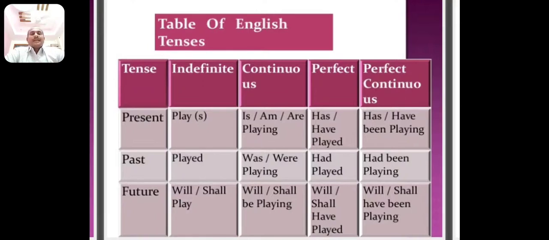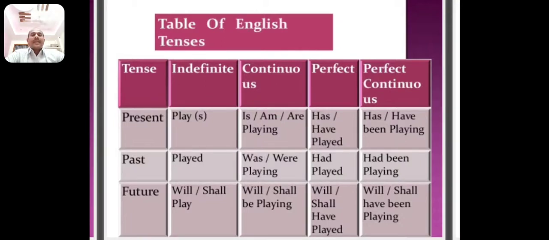I play cricket. I am playing cricket. I have played cricket. I have been playing cricket. Then in past tense, I played cricket yesterday.